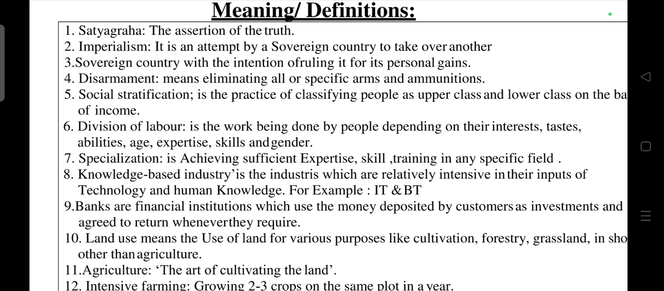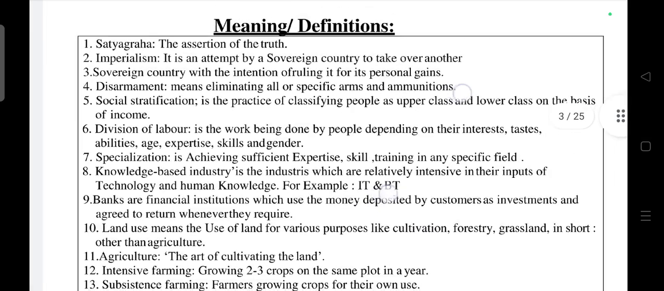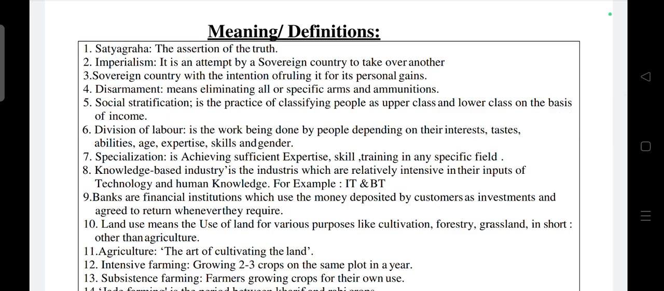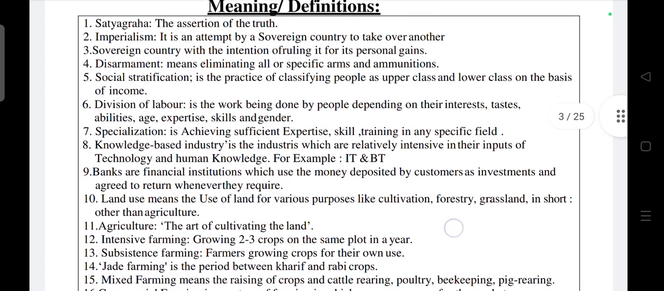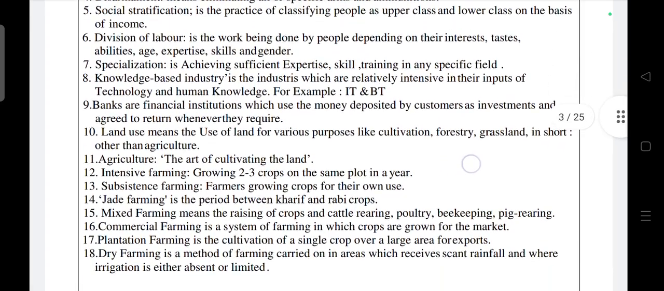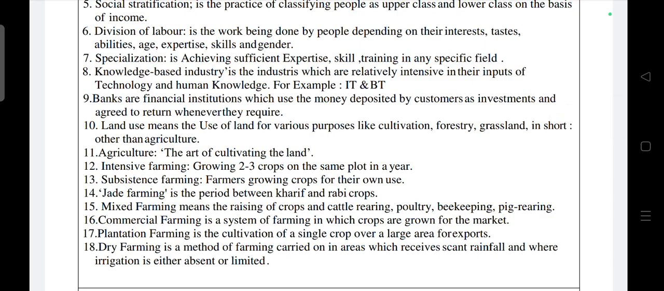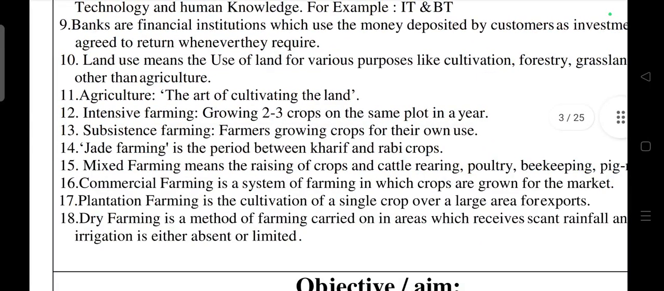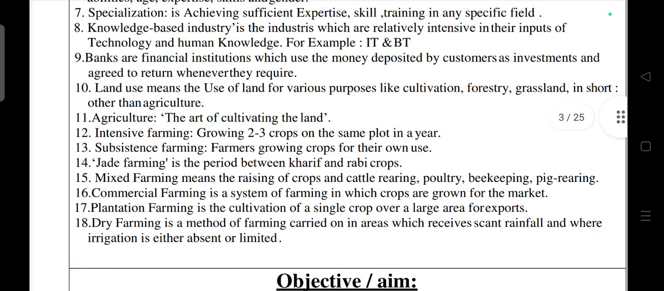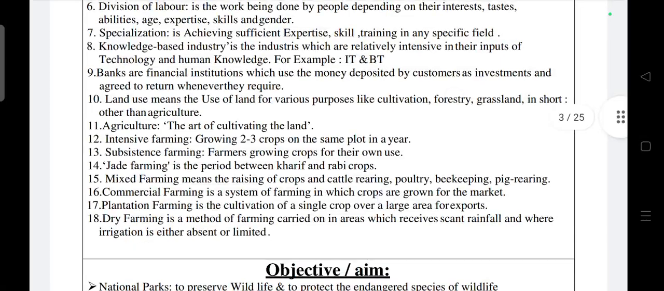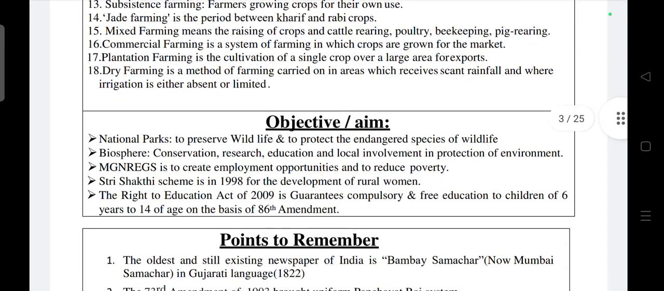So these are important definitions. If they ask for 1 mark, just see the points you can write. What is intensive farming? Growing 2-3 crops on the same plot in a year is called intensive farming. What is agriculture? Subsistence farming, jade farming. You have to understand different words. If you know these words, you can write 2-3 mark questions also.